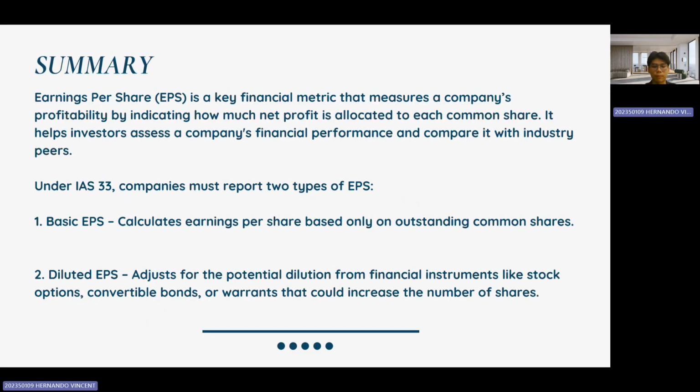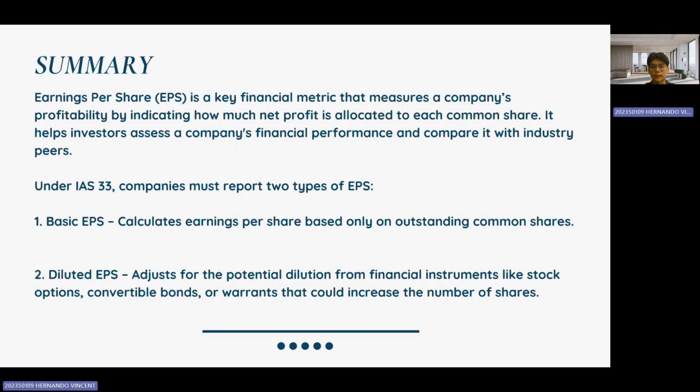Okay, to wrap up, let's summarize the key points about earnings per share, or EPS. EPS is a critical financial metric that measures a company's profitability by showing how much net profit is allocated to each common share. It helps investors assess a company's financial performance and compare it with industry peers. Under IAS 33, companies must report two types of EPS.